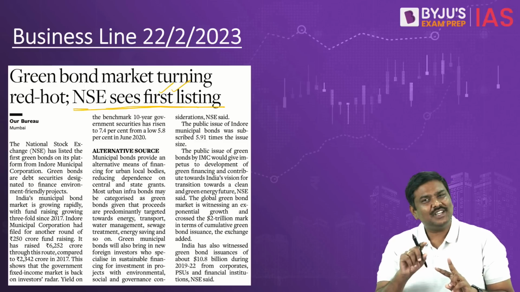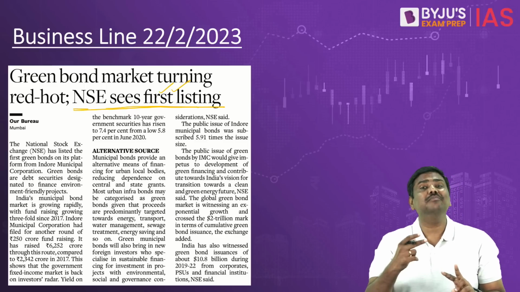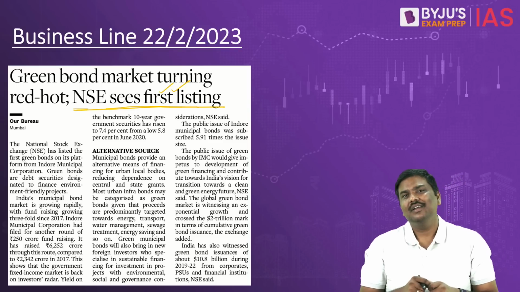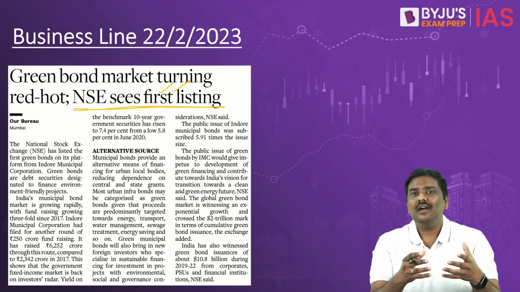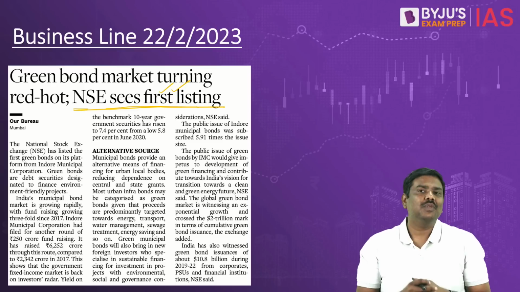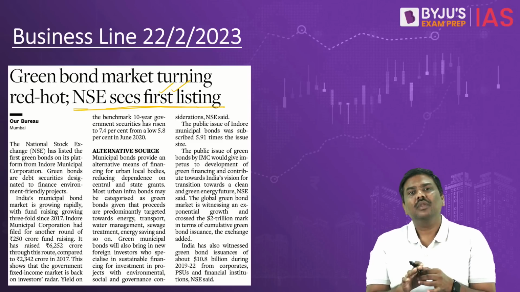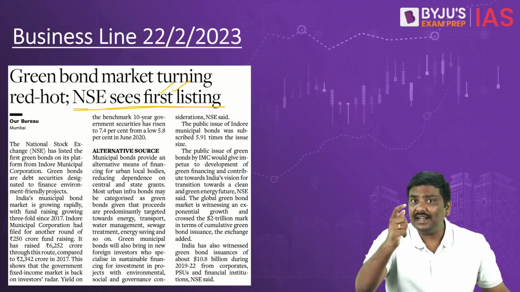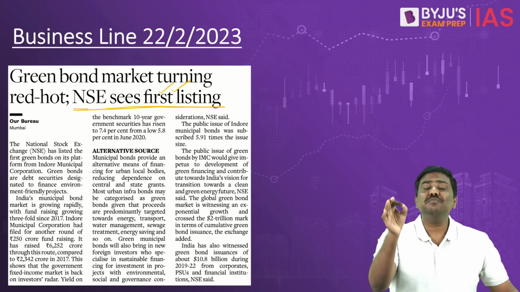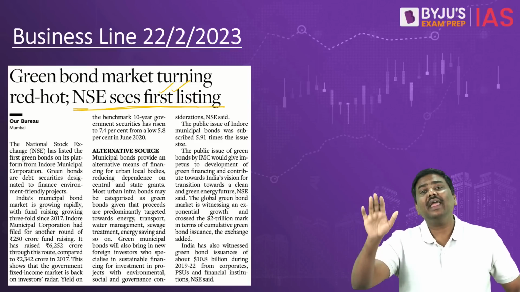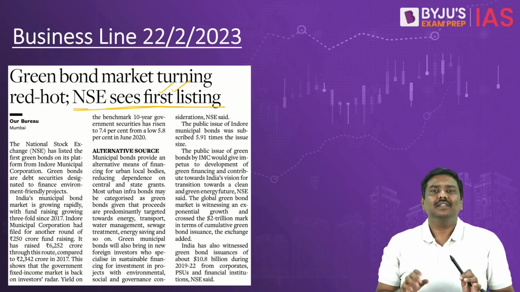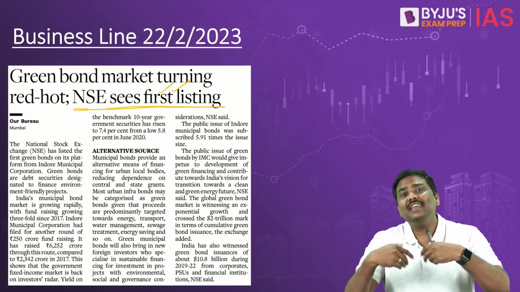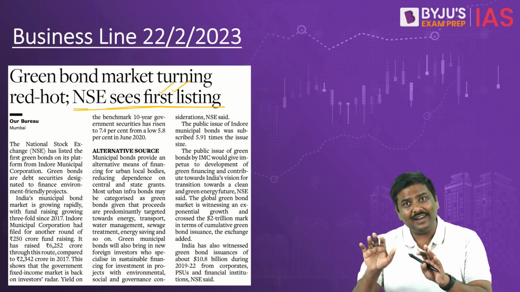Second point, it's not just any bond, it's a green bond. What do you mean by green bond? In the last couple of years, there has been a lot of discussion regarding the concept of green bond. And very recently, even Government of India has issued sovereign green bonds. Now, the basic idea for a green bond is simple. Any issuer will issue these bonds and the money that is collected, I repeat, the money that is collected will be utilized for specific purposes which are environment friendly projects only. That's the precise reason the color is important. That is, in the name itself, green color is used. That is the basic concept of a green bond.